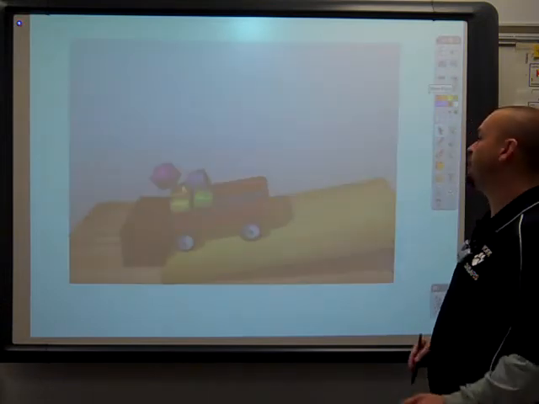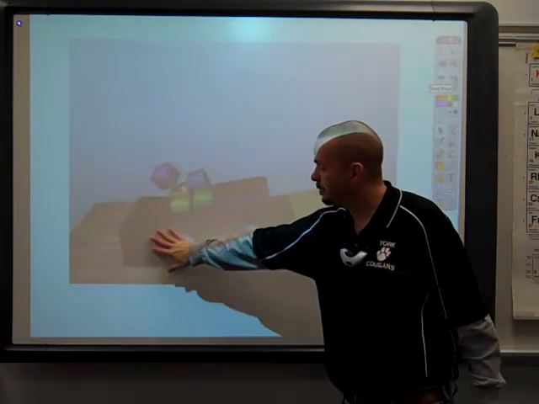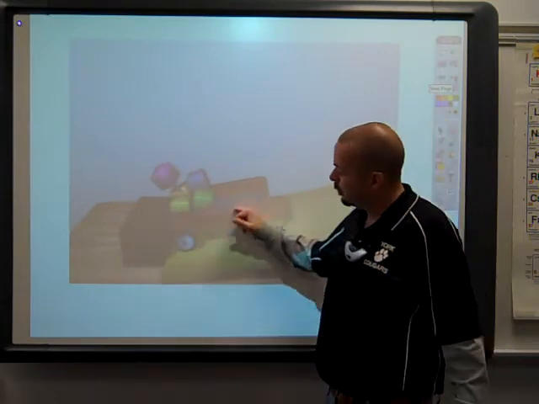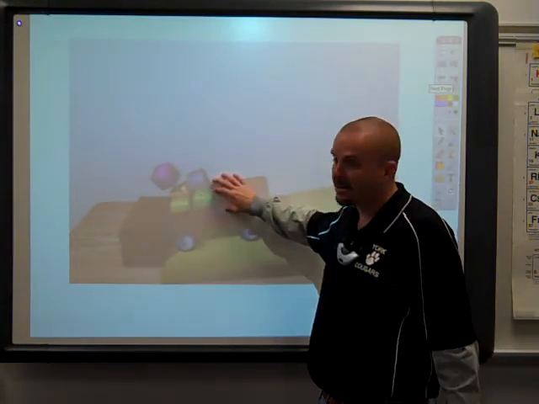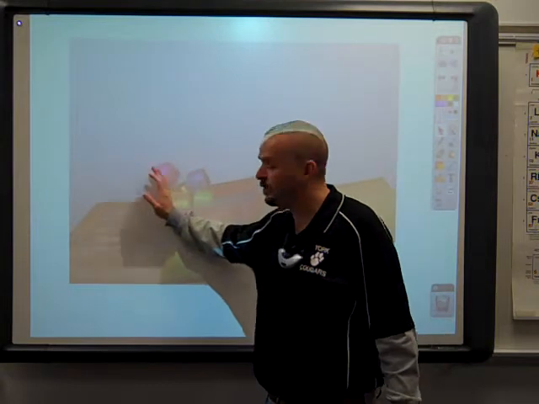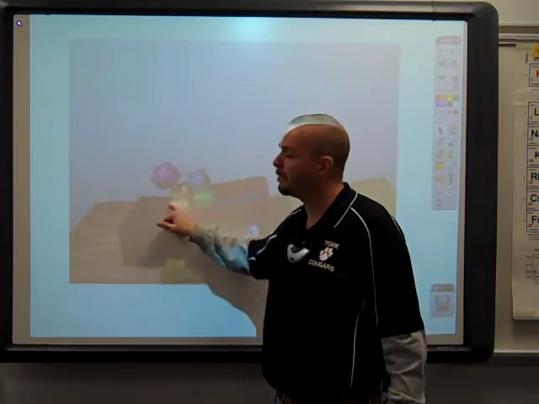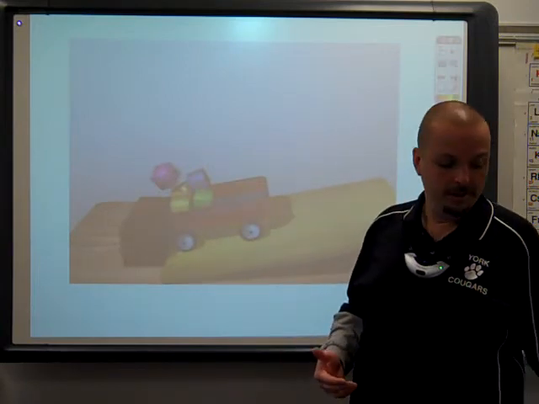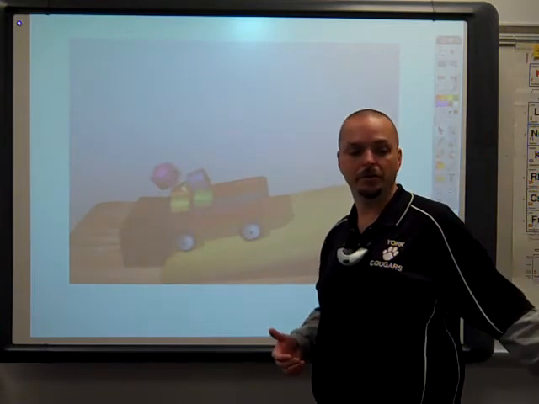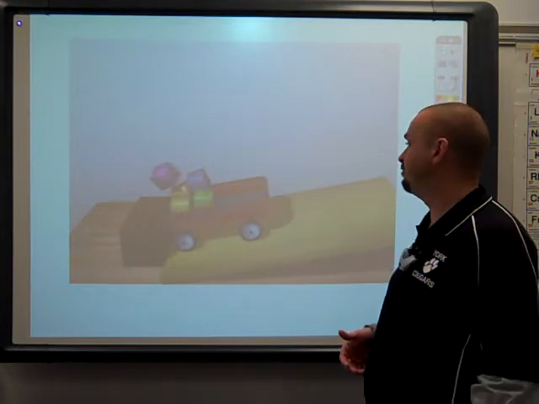In this illustration, this picture, there's a wagon rolling down a ramp hitting a block. And you notice when the wagon hits the block, everything that's stacked inside that wagon continues to move. This is because of their inertia. They're objects in motion. They want to stay in motion in the absence of external forces, if there is no net force acting on it.